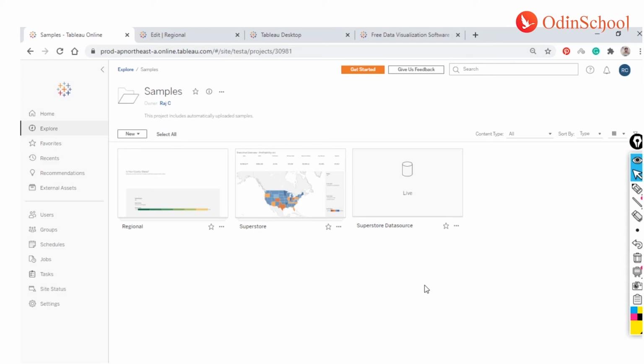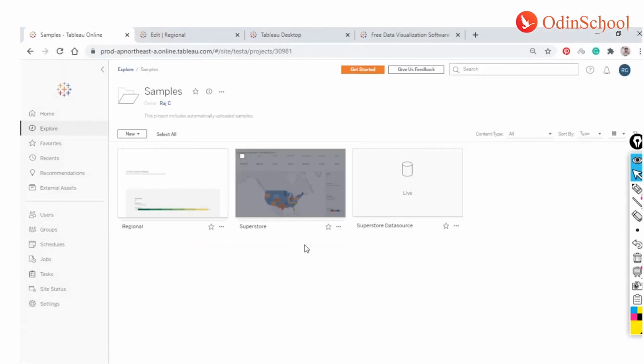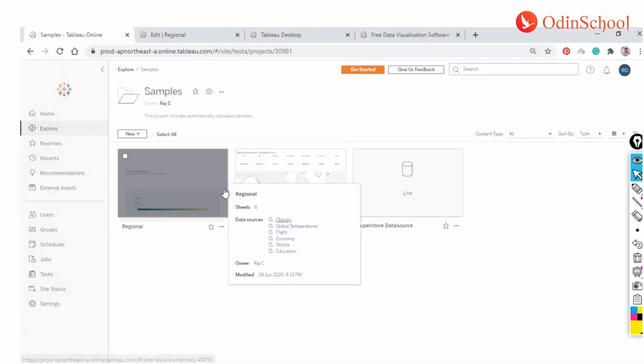So there's a hierarchy over here: server, then you have sites. Inside the sites you have the projects, and in each of the projects you have the files. I'll give you a very beautiful anecdote which you can connect to and relate to this mechanism, and you can remember it forever without any tension, right? So yeah, that's about Tableau Server.